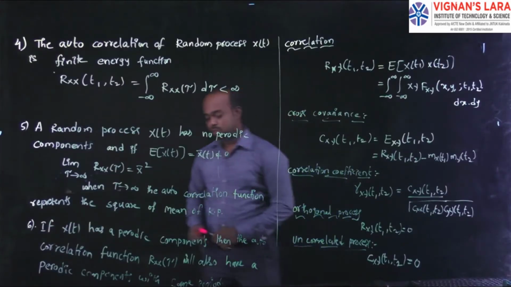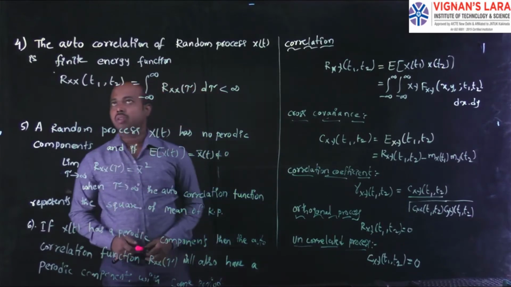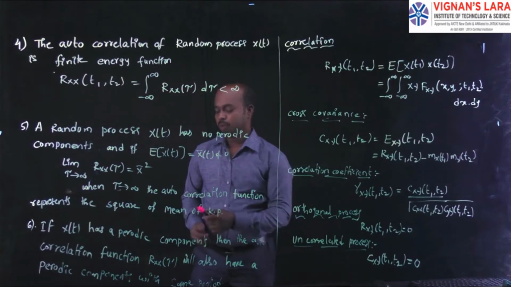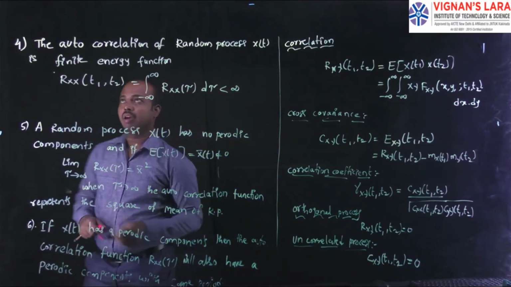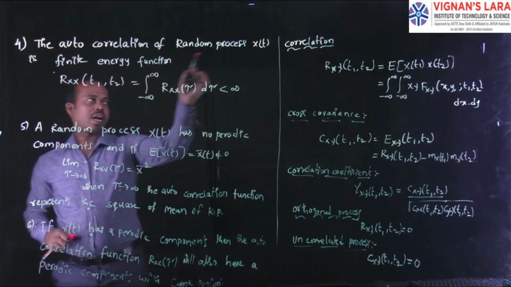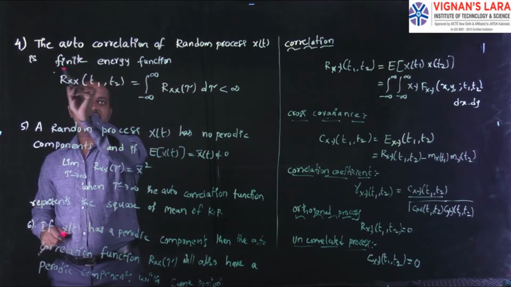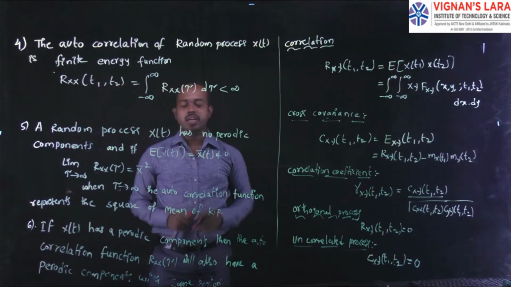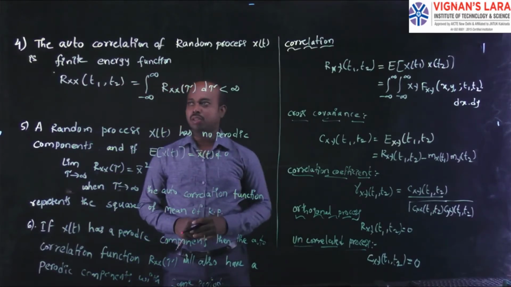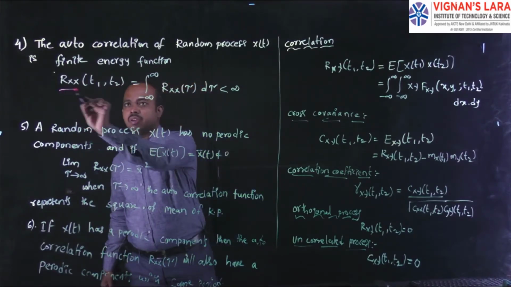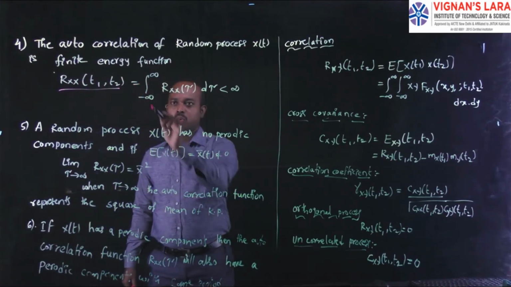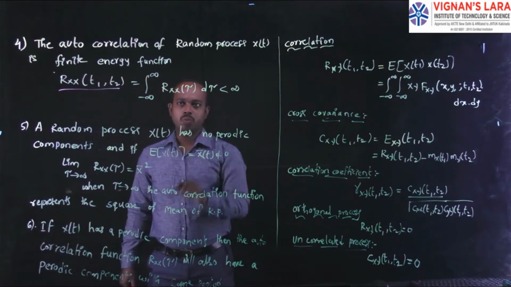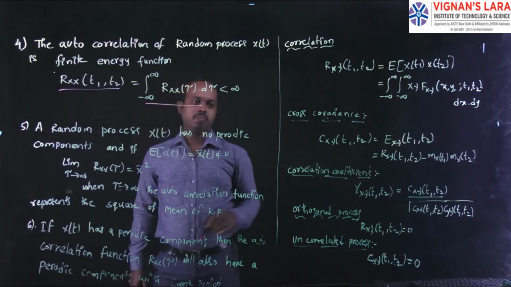Good morning students. Today's class we are going to discuss the remaining properties of the autocorrelation function. The fourth property of the autocorrelation function is that the autocorrelation of a random process x of t is a finite energy function. The finite energy function we write for the autocorrelation function is Rx of t1 comma t2 is equal to the integral from minus infinity to plus infinity of Rx of tau d tau. This is an energy function representation.